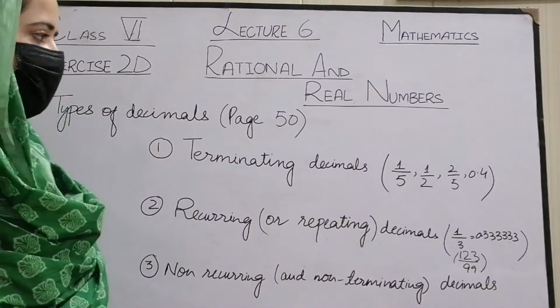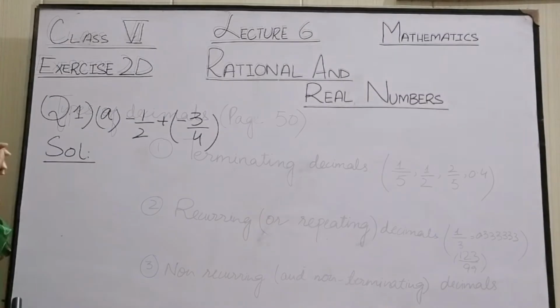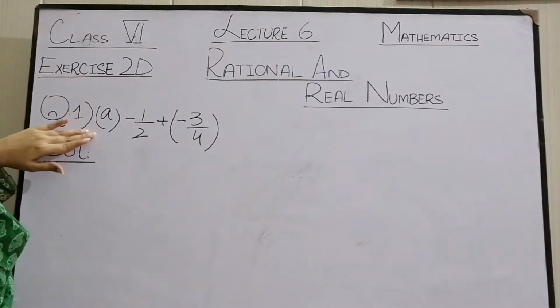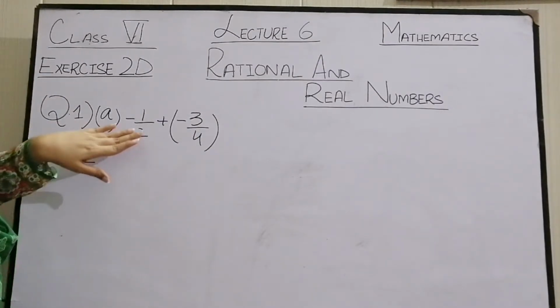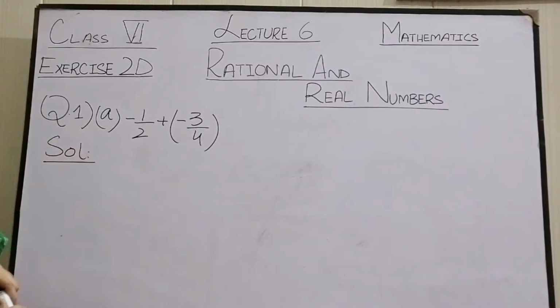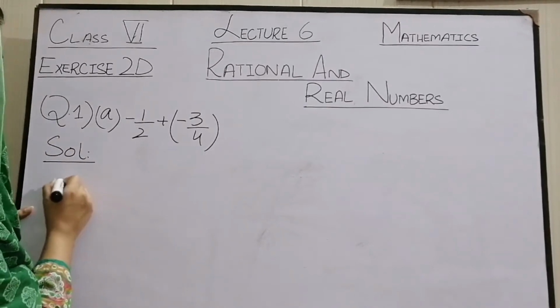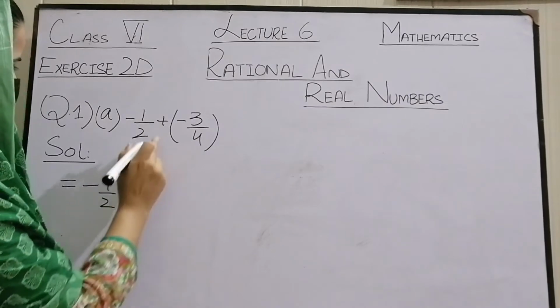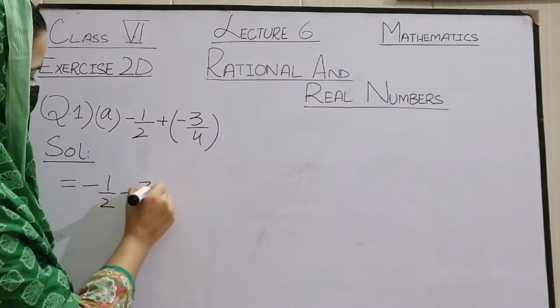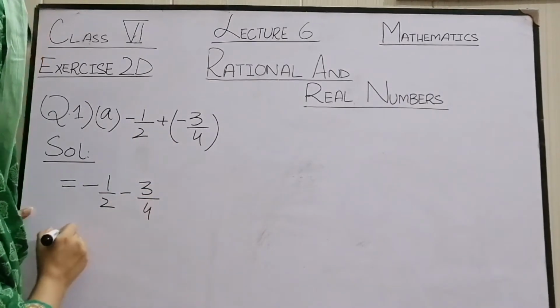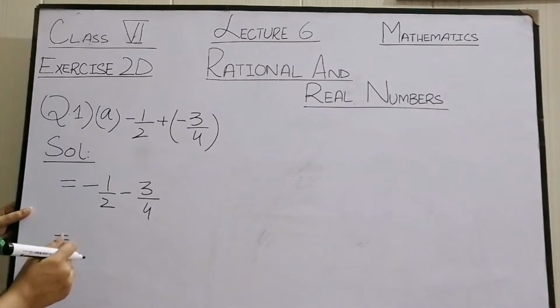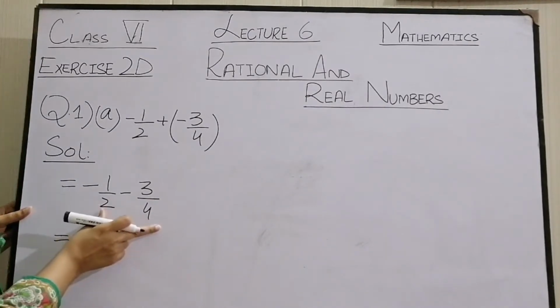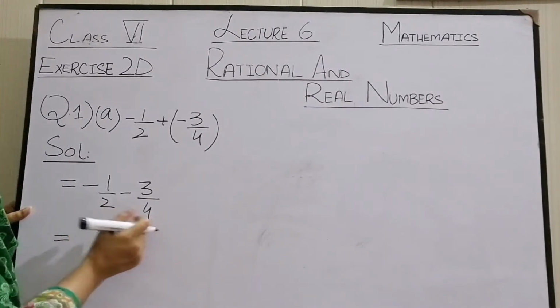Let's start the exercise 2D. First question is to evaluate these fractions. Whenever we have to add or subtract fractions, the first step is to solve the bracket. While adding or subtracting fractions, you have to make these denominators the same.